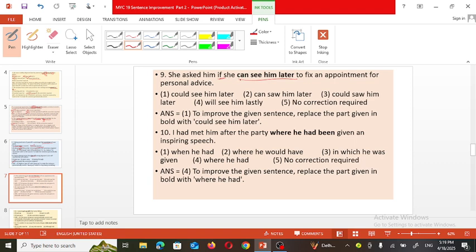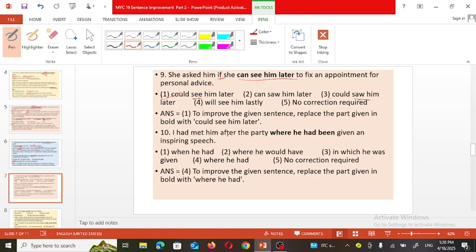If she could, must be there. So here two options are there with could. But after could, here the verb is in the first form and here the verb is in the past tense. So the first option is the correct sentence. She asked him if she could see him later. So that is the grammatically correct sentence. She could see him. Now next sentence.